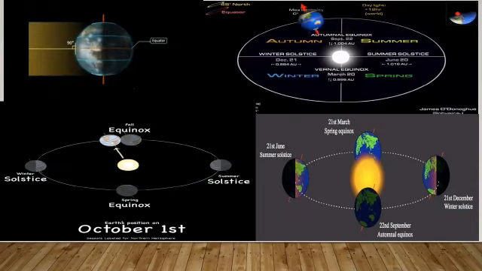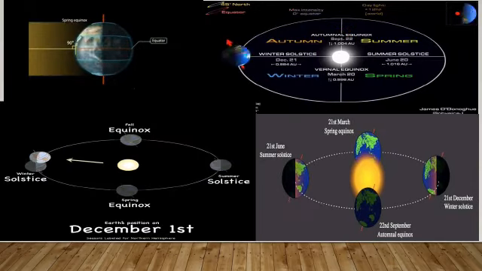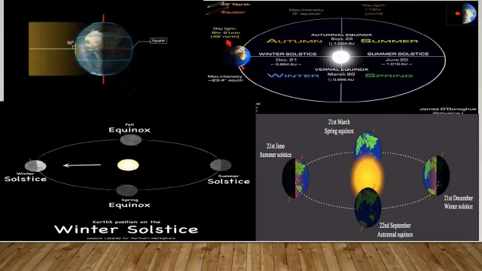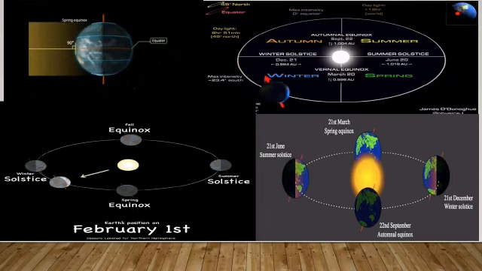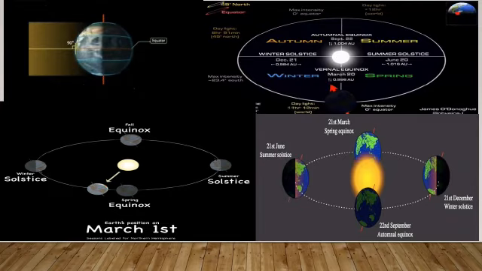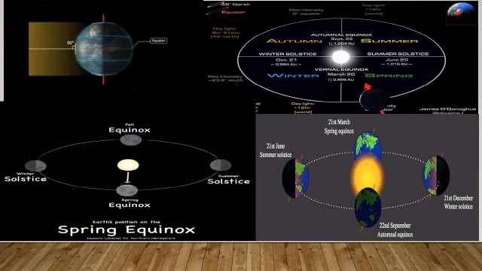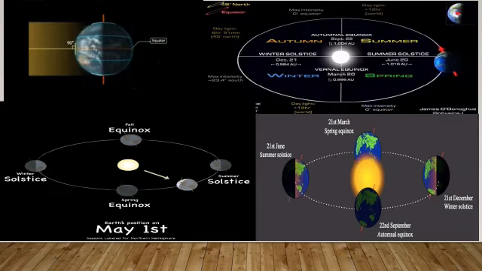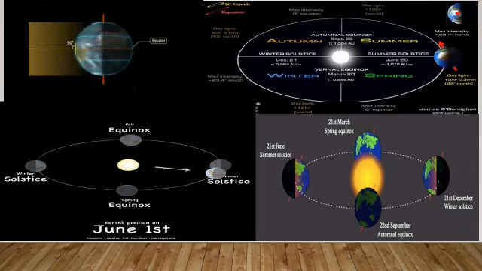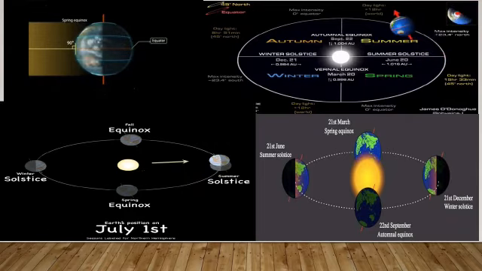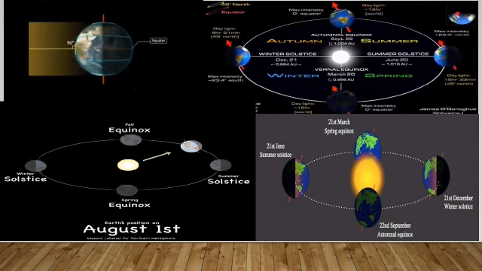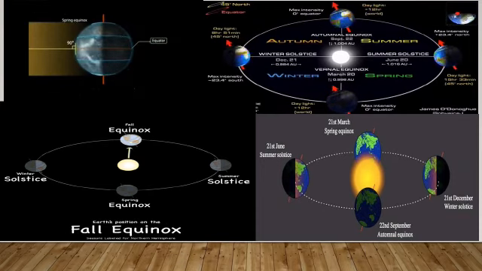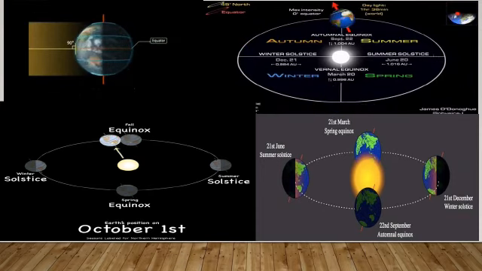The spring equinox is on 21 March. It is spring in the northern hemisphere and autumn in the southern hemisphere. The autumn equinox is on 23 September. It is autumn in the northern hemisphere and spring in the southern hemisphere.